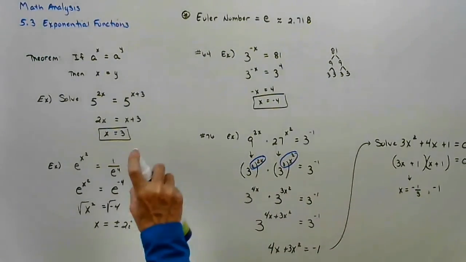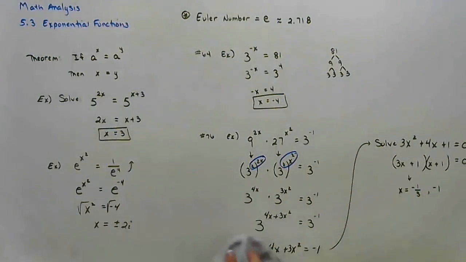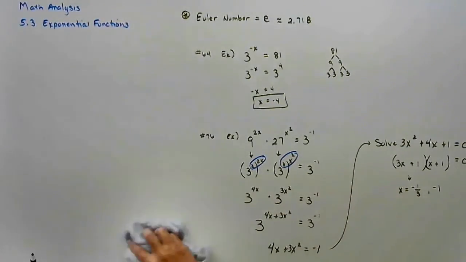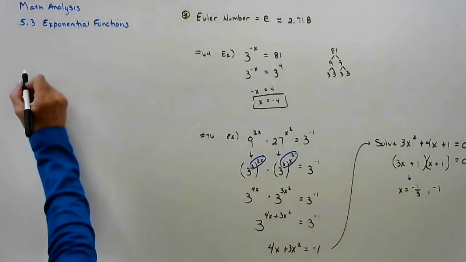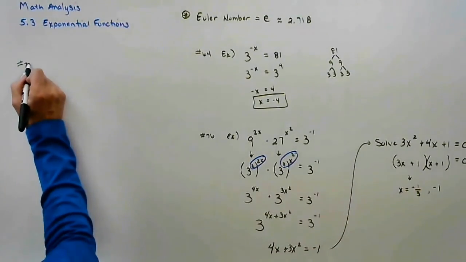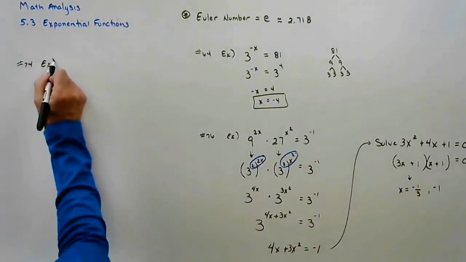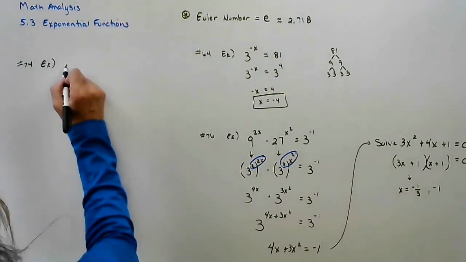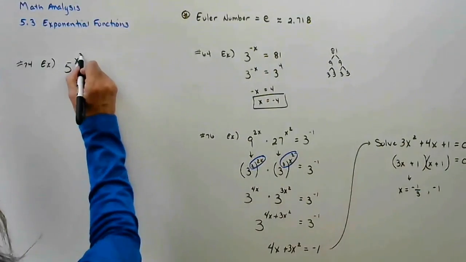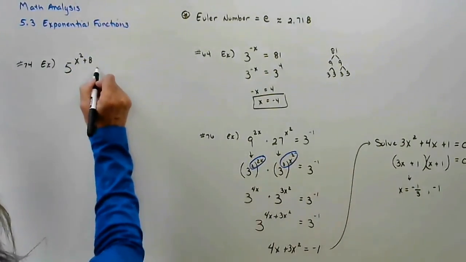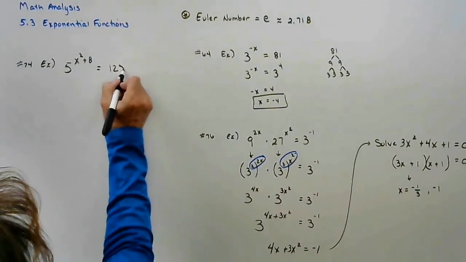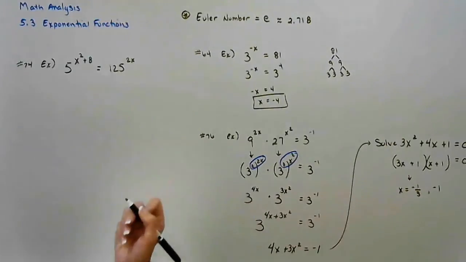Take a look at 74, and we'll call that a day. 5 to the x squared plus 8 power equals 125 to the 2x power.